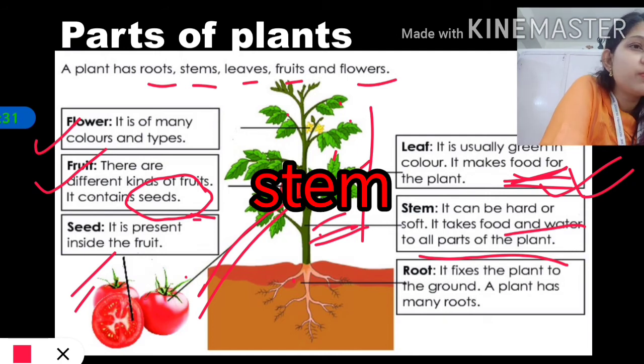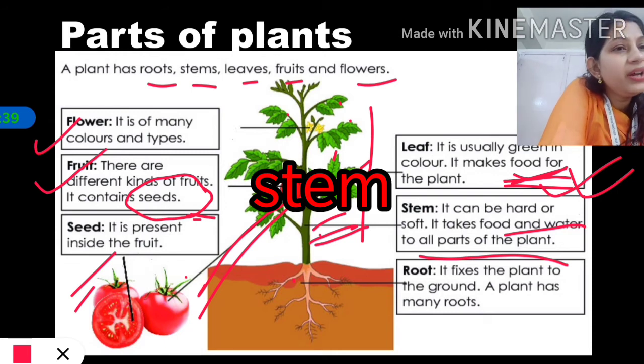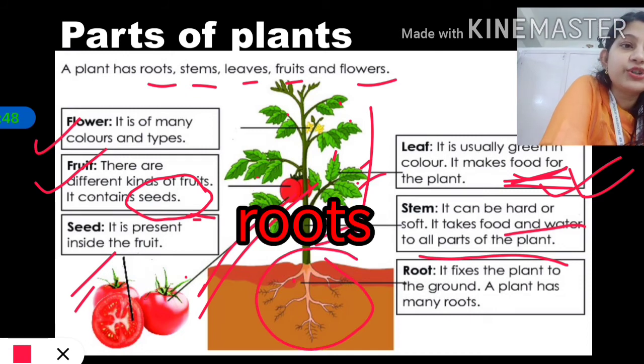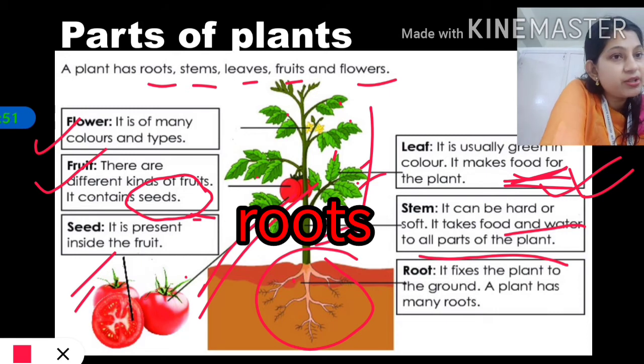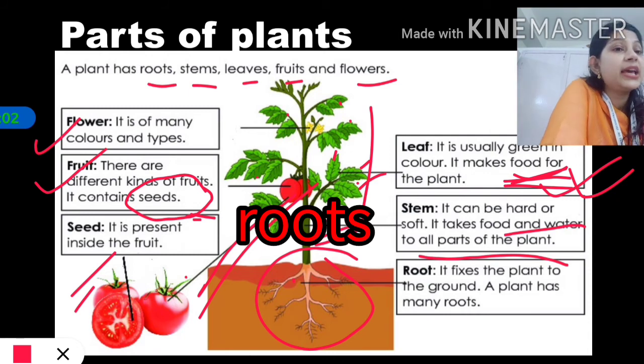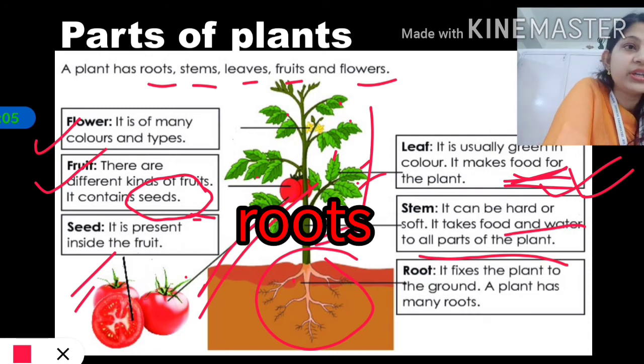If you see very small plants like herbs, such as mint and coriander, these plants are having very delicate stem, very soft stem. Now coming to the last part here, that is root. What is the function of root? It fixes the plant in the ground. If root is not there, plant is not going to get fixed into the soil. Something has to be inside. And second most important function of root is that it absorbs all the water and nutrients from the soil and gives it to the plant.